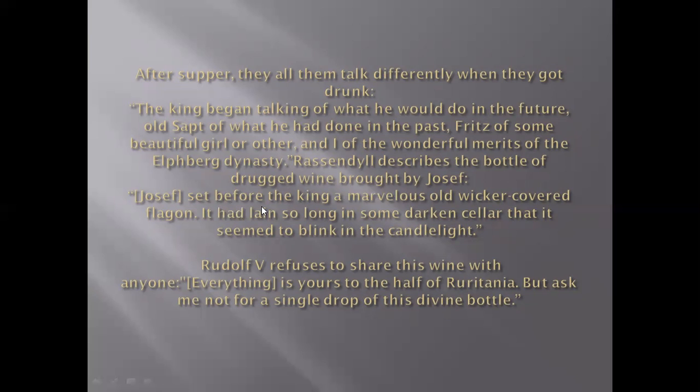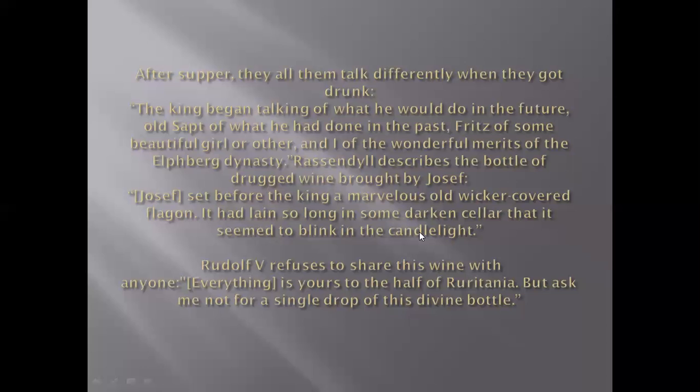As Joseph said before the king, a marvelous old wicker-covered flagon, a kind of bottle, it had lain so long in some darkened cellar that it seemed to blink in the candlelight, as there were only candles to light that room.